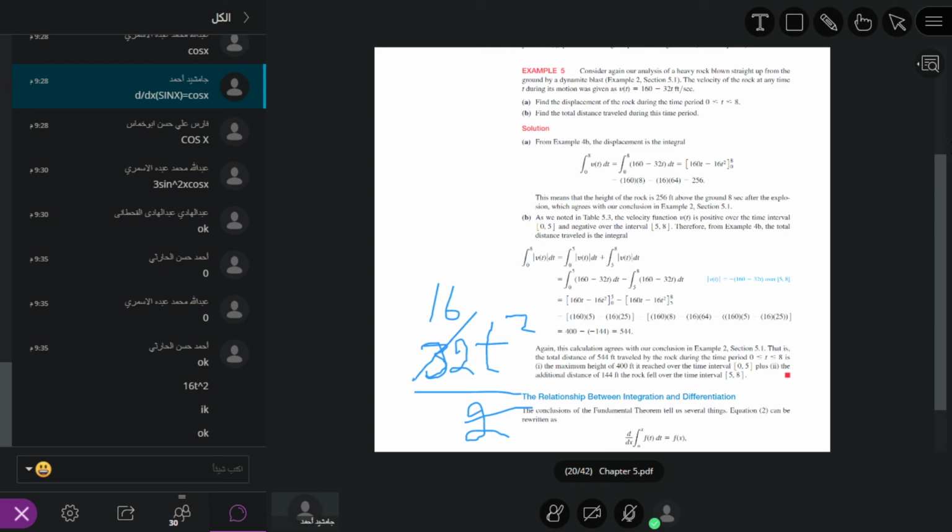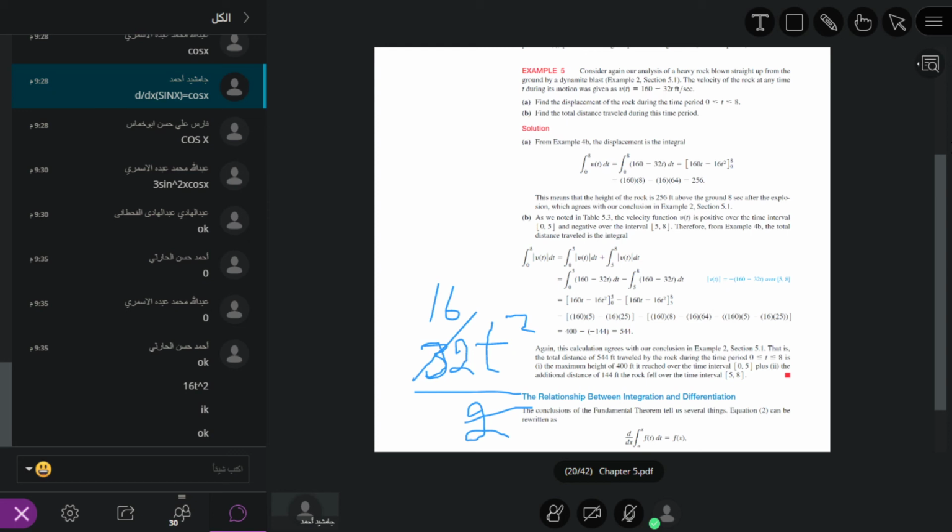So what is the upper limit for this case? The upper limit is 8. What is the lower limit? It is equal to 0. So whenever we put the upper limit, 160 times 8 minus 16 times 8 square. What is 8 square? It is equal to 64. So this is the answer, which is equal to 256.